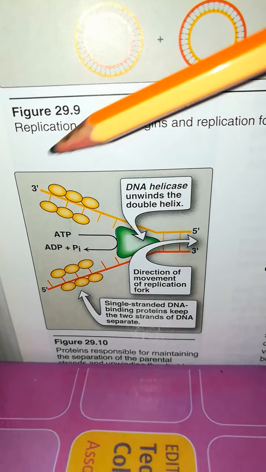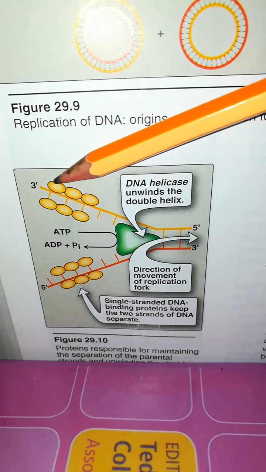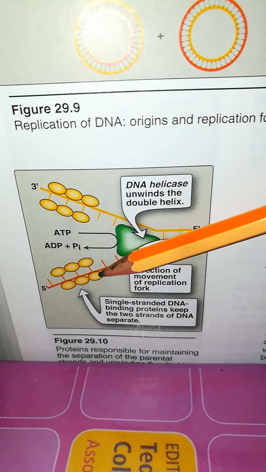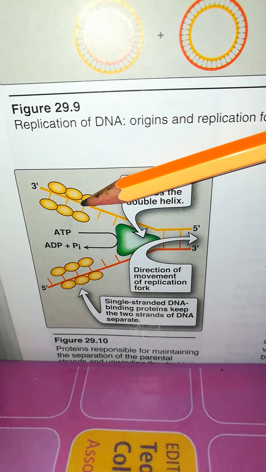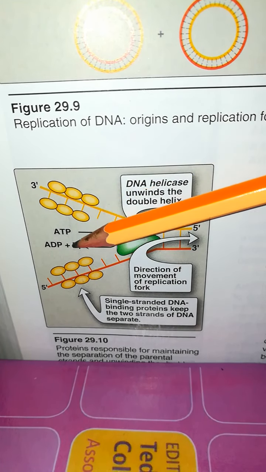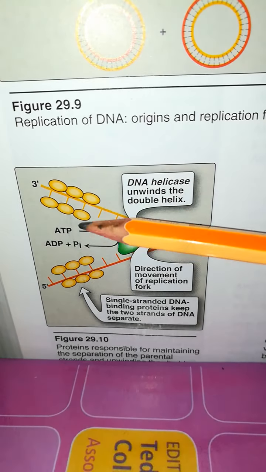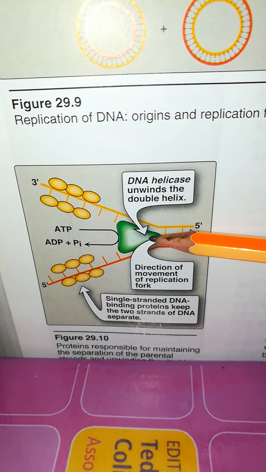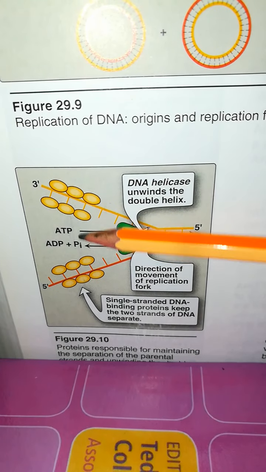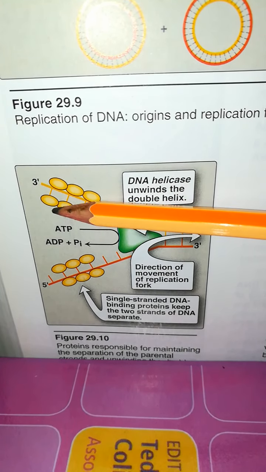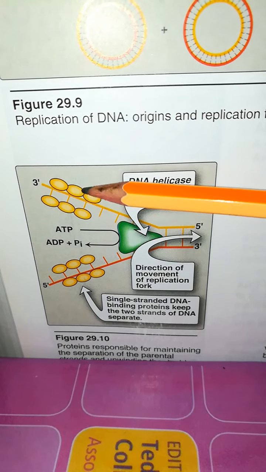Single stranded binding protein holds the single strand and keeps the strands separated from each other to prevent reunion. That's why after separation by the helicase enzyme, the strands cannot reunite, as single stranded binding protein holds them away from each other.